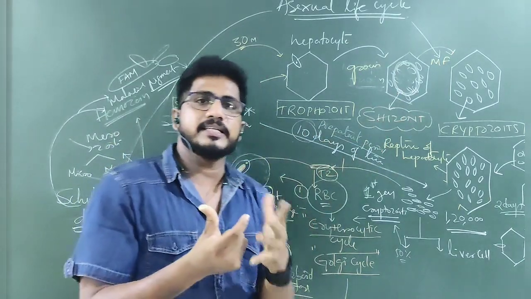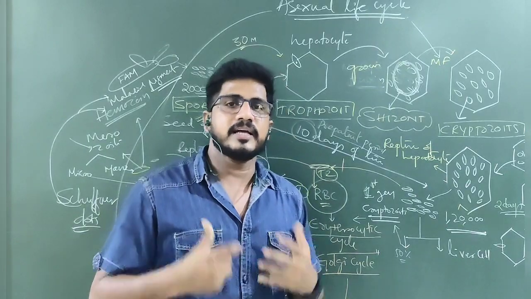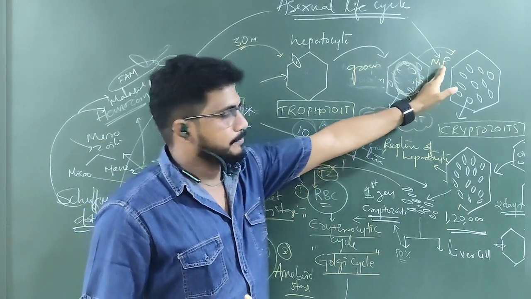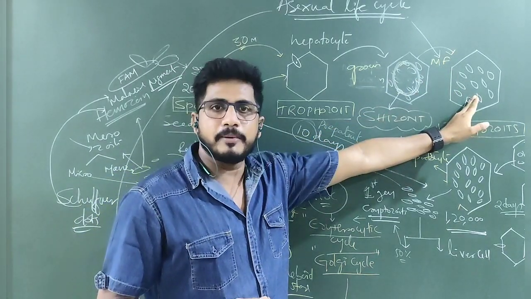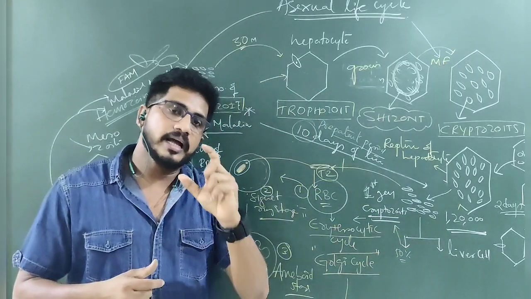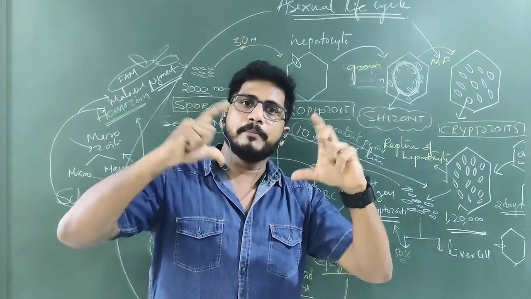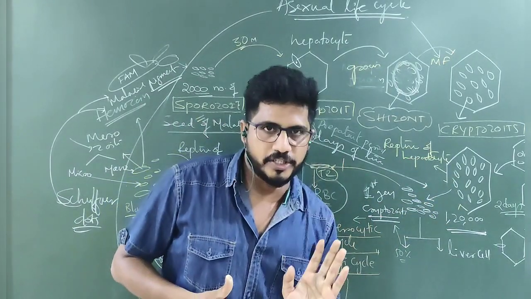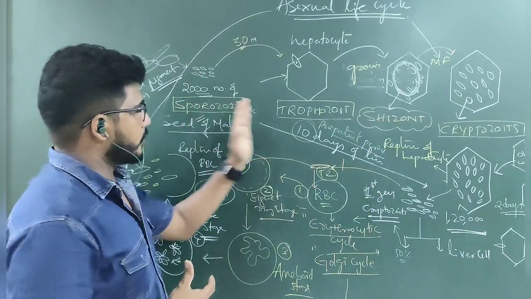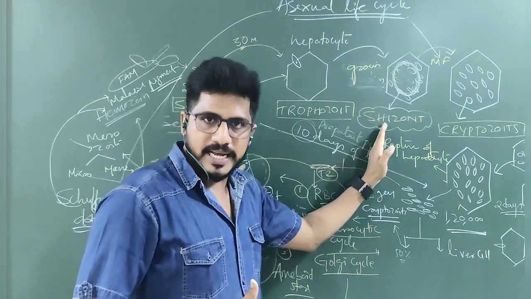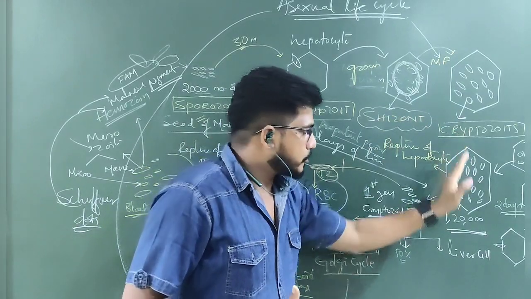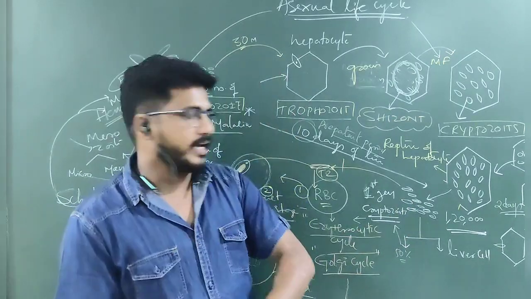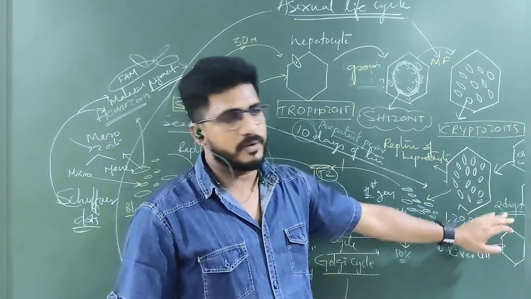Once the size is increased, later there is no place for increasing its size, then it will start multiple fission, called the asexual reproduction method. While it is bursting by multiple fission, n number of cells will be produced. The number of cells is increased in the hepatocyte. Then the hepatocyte cannot tolerate it, becomes bigger and bursts. Rupture of hepatocytes releases so many cells called cryptozoites. The stages once again: sporozoites to trophozoites, trophozoites to schizont, schizont to cryptozoites, cryptozoites to first generation cryptozoites. First generation cryptozoites, 50% again attack new liver cells, and each one continues again.